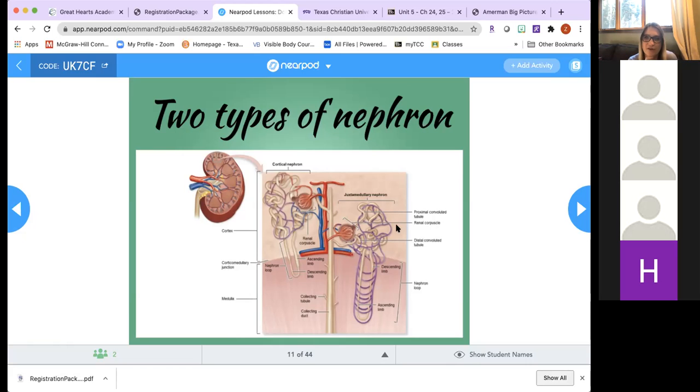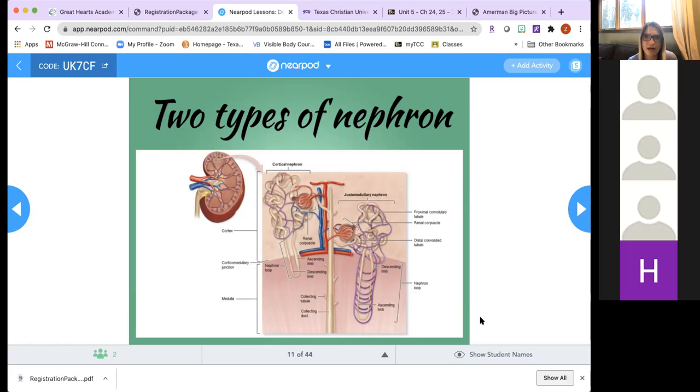Long loops go with the long name in this case. The other thing that I wanted to point out here that you can see well on this picture is the blood vessels that are surrounding that long nephron loop of the juxtamedullary nephron. Notice how they're almost like a hanging ladder, right? And this blood vessel network is a network of capillaries. This is known as vasa recta. So when we talk about blood flow through the kidney, I will mention vasa recta, but vasa recta is basically capillaries that are surrounding the nephron loop of the juxtamedullary nephron.